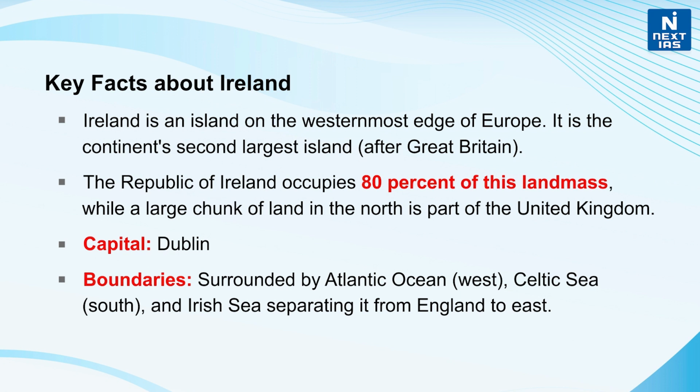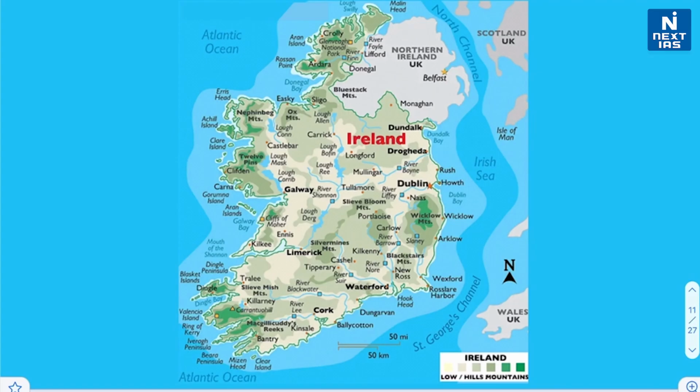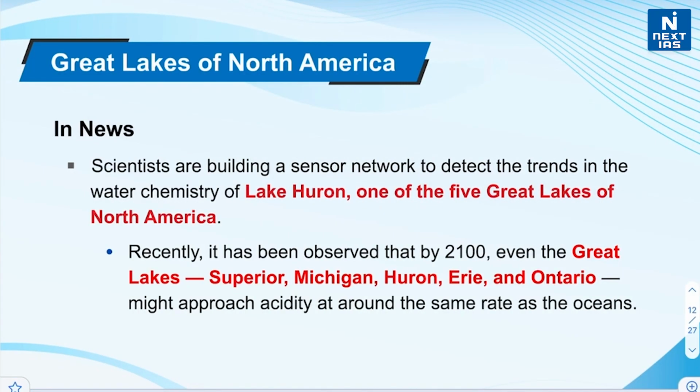It is an island on the westernmost edge of Europe, and it is continent's second largest island after Great Britain, and Republic of Ireland occupies 80% of this landmass, while a large chunk of land in the north is a part of United Kingdom, and its capital is Dublin, which is a populous and affluent city, and it is surrounded by Atlantic Ocean in the west, Celtic Sea in the south, and Irish Sea separating it from the England to the east, right? Now let's learn about Great Lakes of North America.